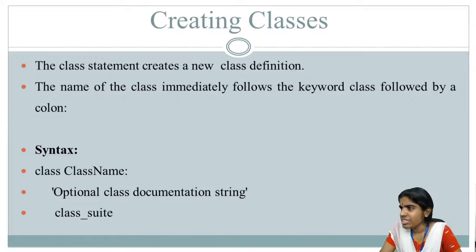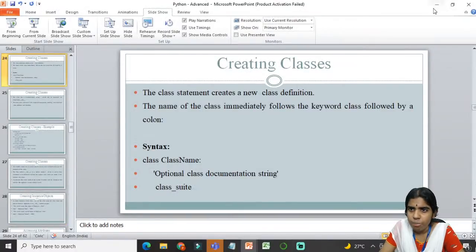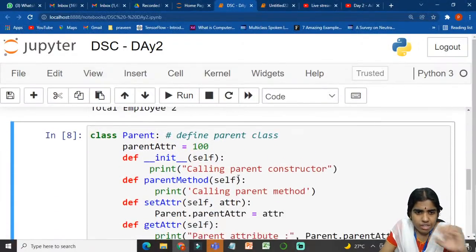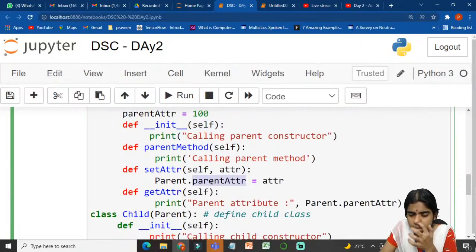You have the init constructor. Set attribute is different from the init constructor. See here, I am setting this parent class attribute. This is just initializing, that's all. If I want to set my attribute, I am using the set attribute function. Am I making sense? What do you mean by a constructor? It is nothing but it is used for initializing an object. It is used to allocate memory. This is called a constructor. Is that clear? It just initializes. If I want to set some attributes, I have to go for the set attribute function that is available.